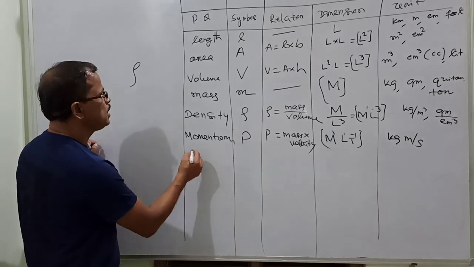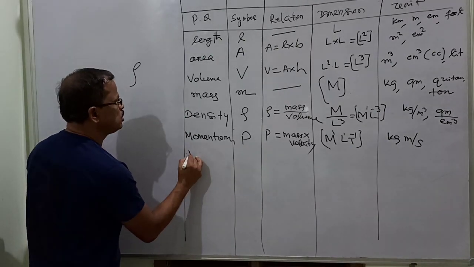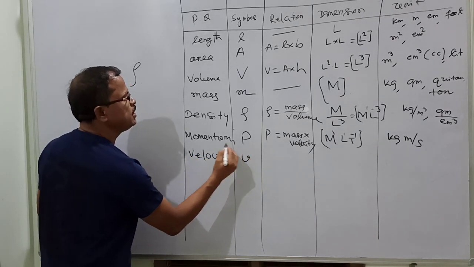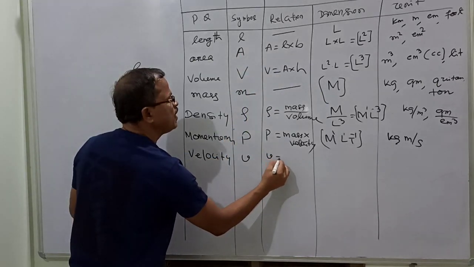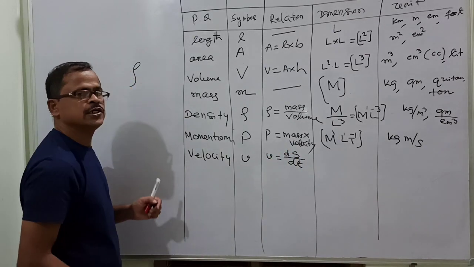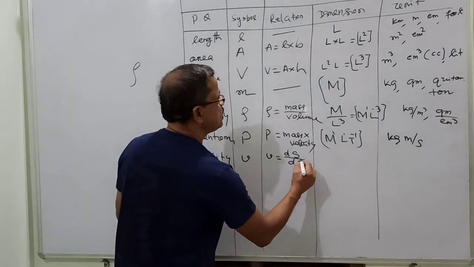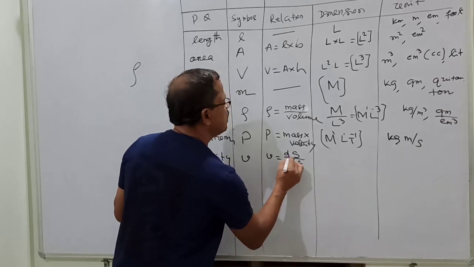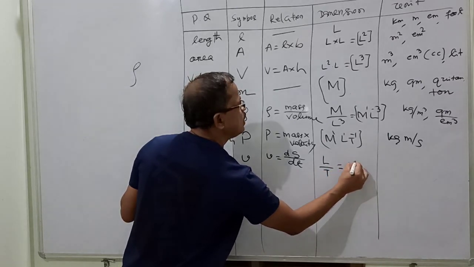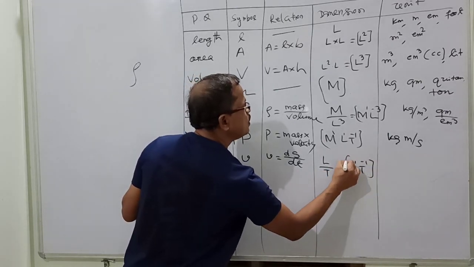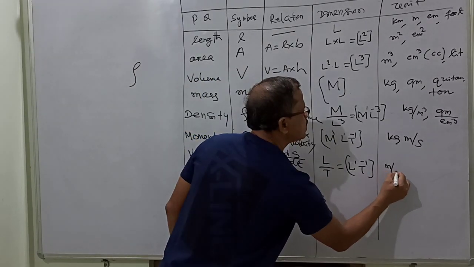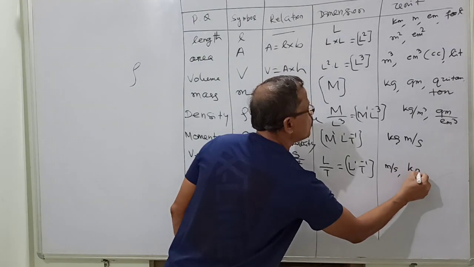After momentum, let's say velocity, which we also discussed. The velocity symbol is v. Velocity is defined as the rate of change of displacement with respect to time. The dimension is distance L divided by t, that is L1 t minus 1. The velocity unit is meter per second, kilometer per hour.